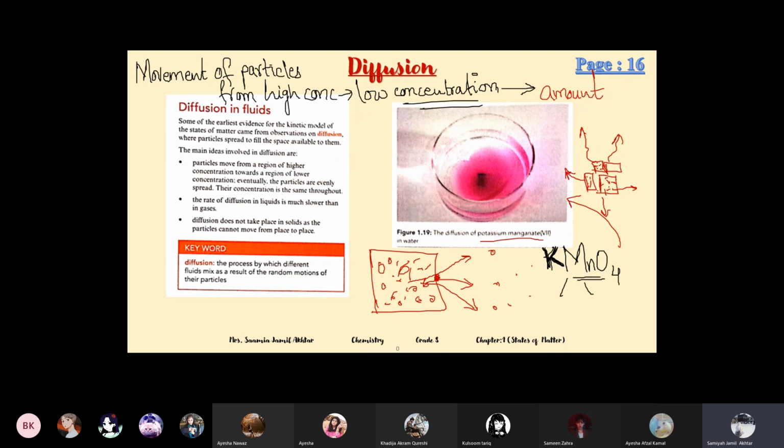When it dissolves in water, it splits into K+ and MnO4-. So this is the potassium ion, and this is a polyatomic ion, the manganate ion, the big molecular ion. Inshallah, we'll study these polyatomic ions in ionic bonding. So this is an ionic compound, potassium permanganate, and it dissolves in water.